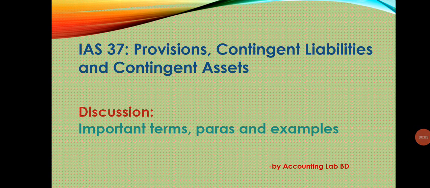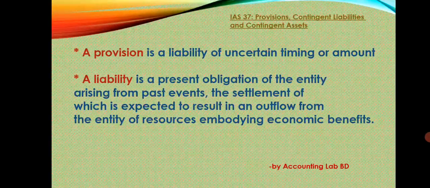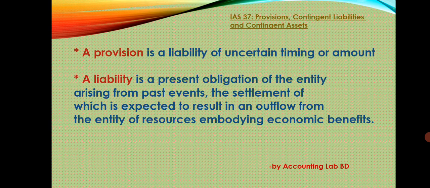International Accounting Standard 37 Provisions, Contingent Liabilities and Contingent Assets. We will discuss important terms, paras and examples. What is a provision? A provision is a liability of uncertain timing or amount.